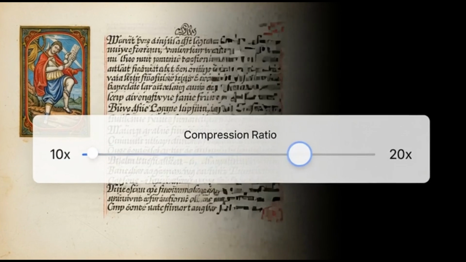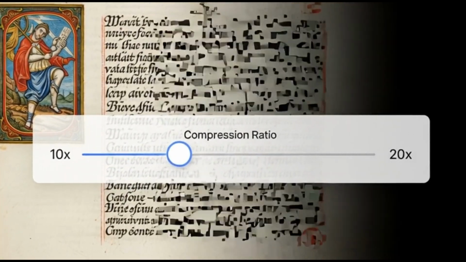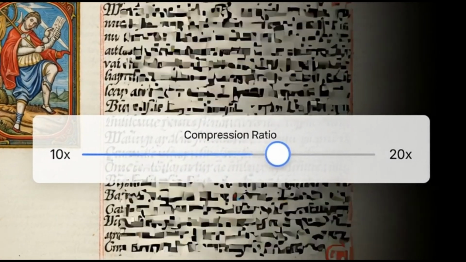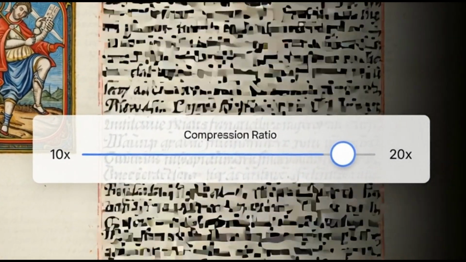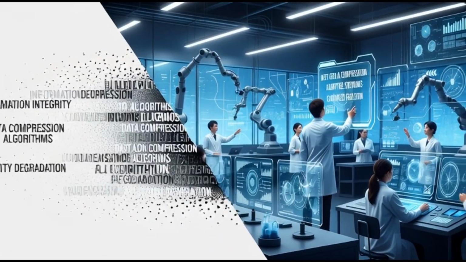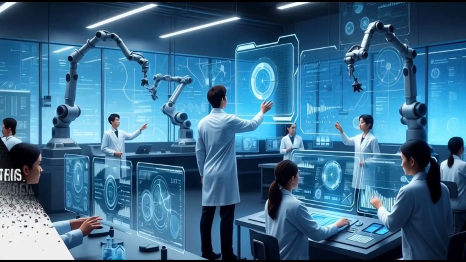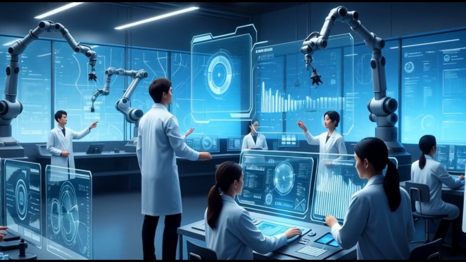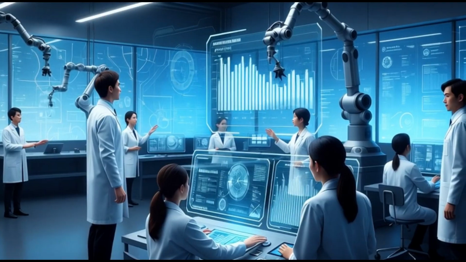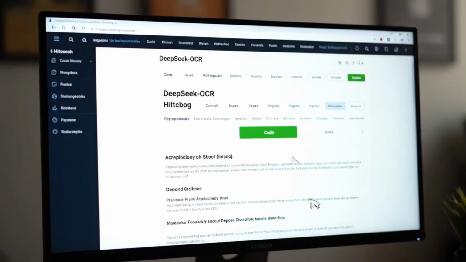Of course, there are limitations. The model's near lossless compression has a hard boundary. Accuracy drops significantly at compression ratios above 10x. Future work will focus on validating this paradigm beyond OCR with techniques like needle-in-the-haystack testing, pushing the boundaries of general-purpose long-context memory. How would you apply this technology?